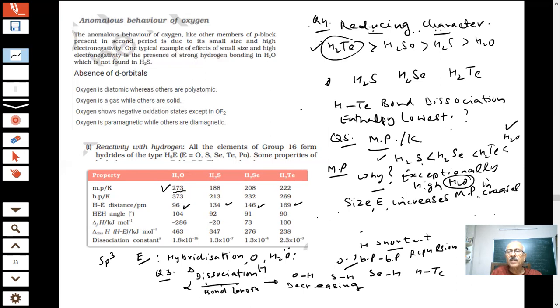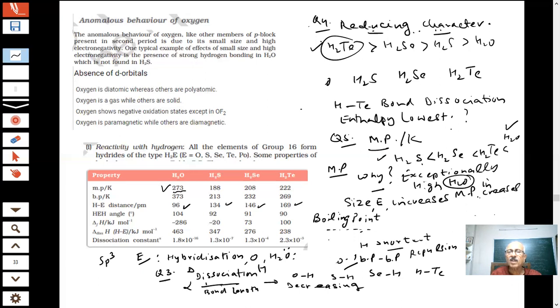The last property I see here is boiling point. What is happening to the boiling point? Water has an exceptionally high boiling point. For the rest, it is increasing: 213, 232, 269.